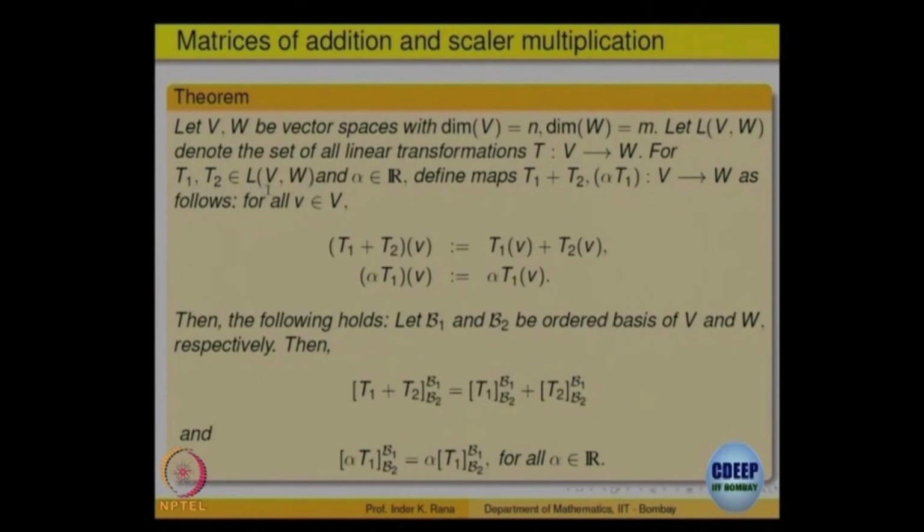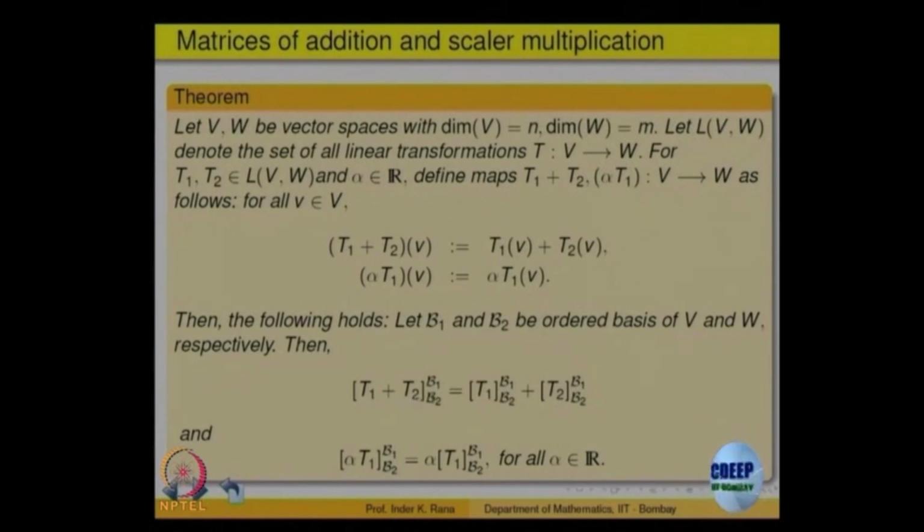So, if T1 and T2 are linear transformations, then T1 plus T2 is defined as (T1 plus T2) of a vector V is T1 of V plus T2 of V, like real valued functions. Alpha T1 is defined as alpha times T1 of V. So, given T1 and T2, you have defined the addition of linear transformations, and this is the scalar multiple of linear transformations. The claim is both of them are again linear transformations, and if I fix a basis on V and W, then look at the sum of the linear transformations T1 plus T2,